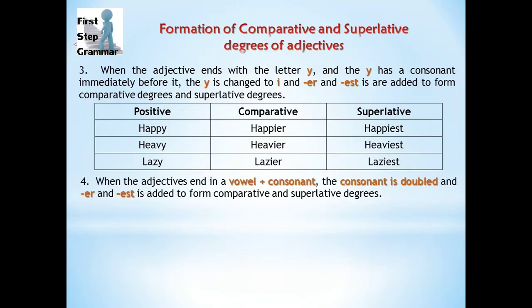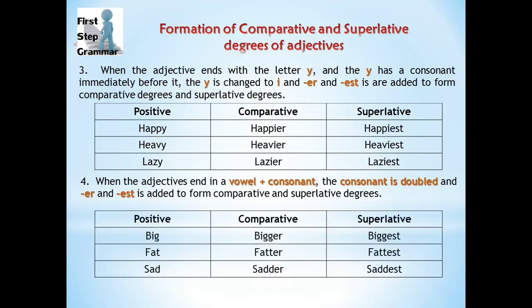The fourth one is when the adjectives end in a vowel plus consonant. The consonant is doubled and "er" and "est" are added to form comparative and superlative degree. Let's see the example. Big. Now g is a consonant and i is a vowel. So while we are making it in a comparative form, we are doubling the consonant, that is double g here, then adding "er," so it becomes bigger and then biggest.